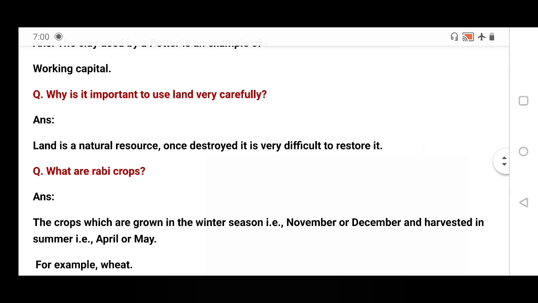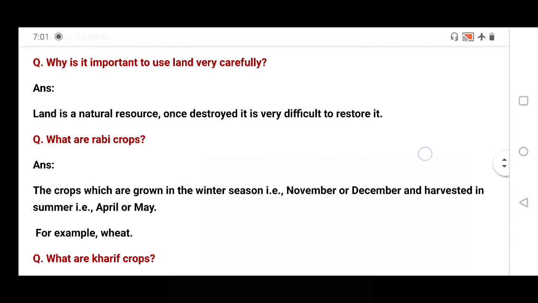And we know very well land is important for us. It is a resource. It supports so many economic activities. That's why we have to use the land very carefully.